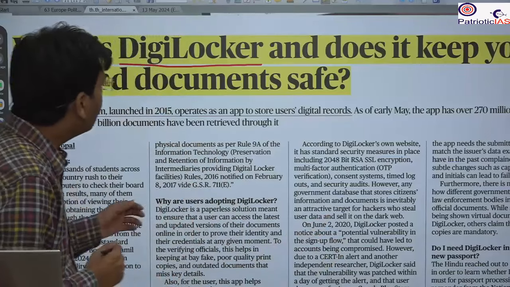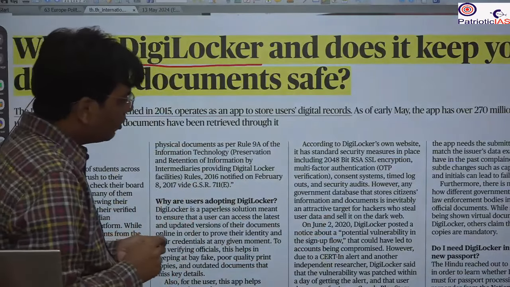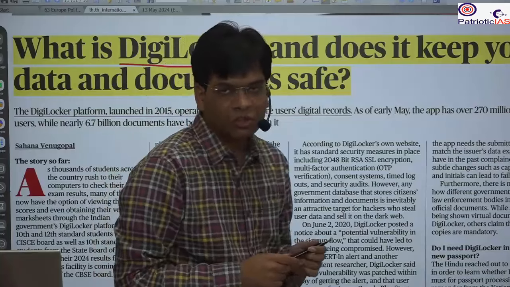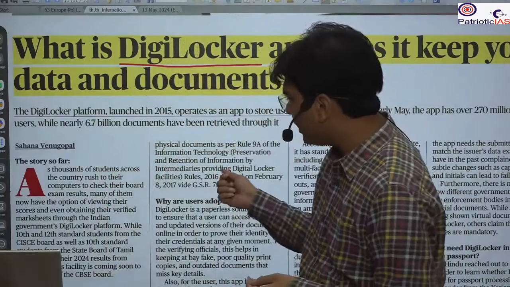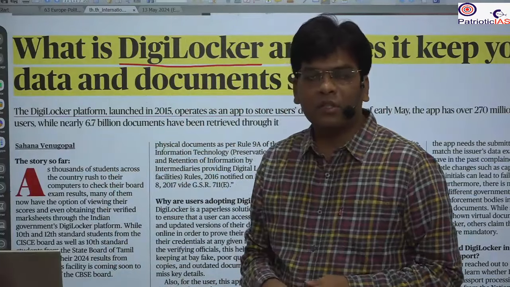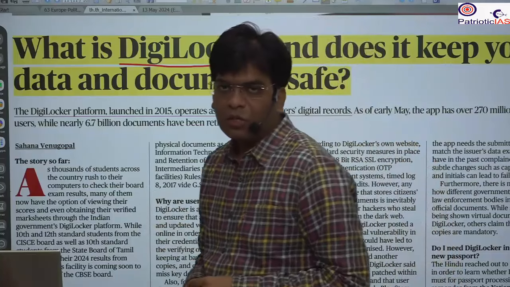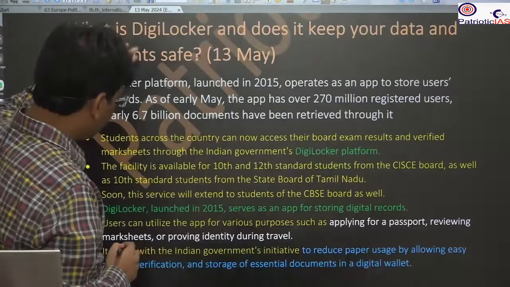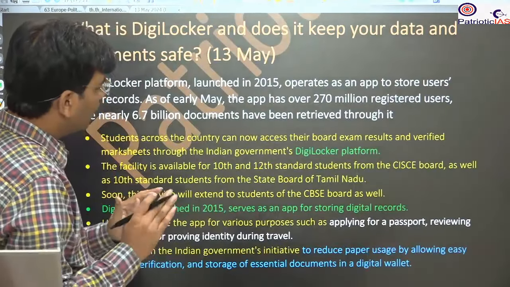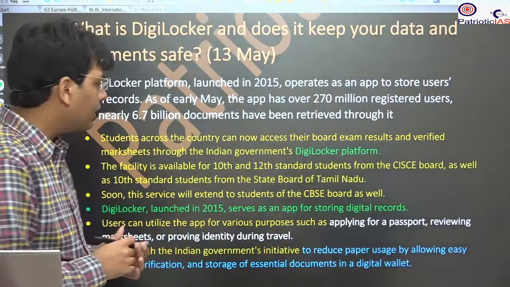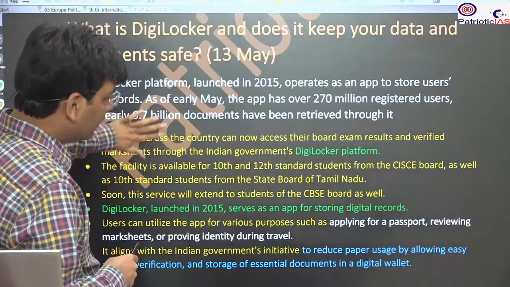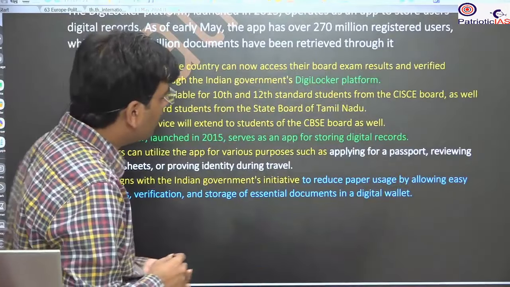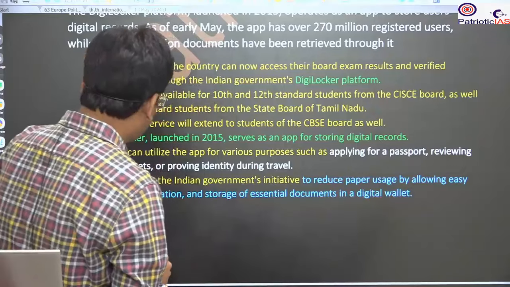For example, if you go to the passport office for your passport application, they will accept the certificate from DigiLocker. It was introduced in 2014 by the government as part of the Digital India program under the Ministry of Electronics and Information Technology, MeitY.